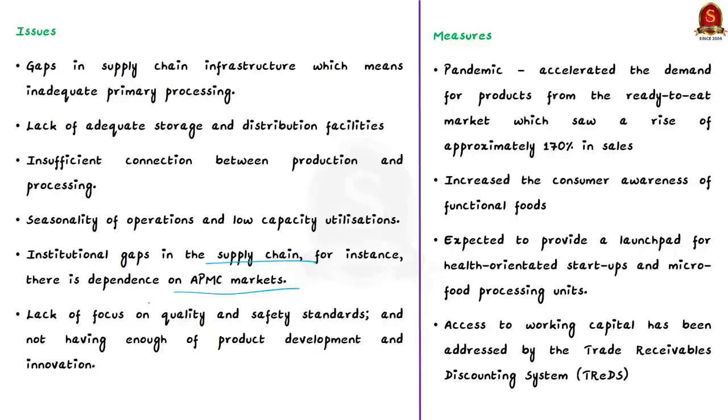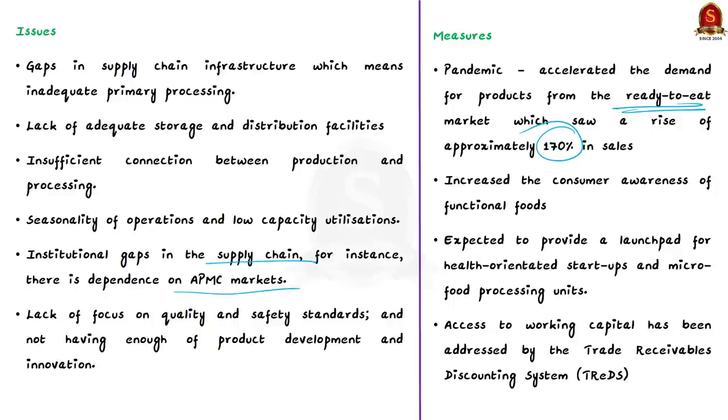So in this regard, we need to know what has been done by the government so far and what has to be done to overcome these challenges. First, let us see what has to be done, particularly in this pandemic scenario. See, the pandemic has accelerated the demand for products from the ready-to-eat market. This ready-to-eat market saw a rise of approximately 170% in sales volume between March to June 2020 itself.